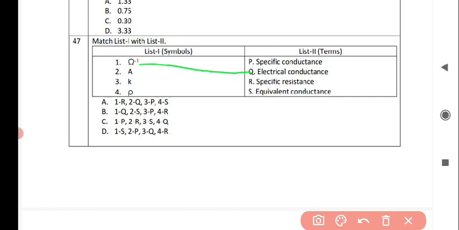For second option, it correctly matches with equivalent conductance. For third option, it correctly matches with option number P, that is specific conductance. And for the fourth option, it correctly matches with option R, that is specific conductance. So option B is correct for this question.